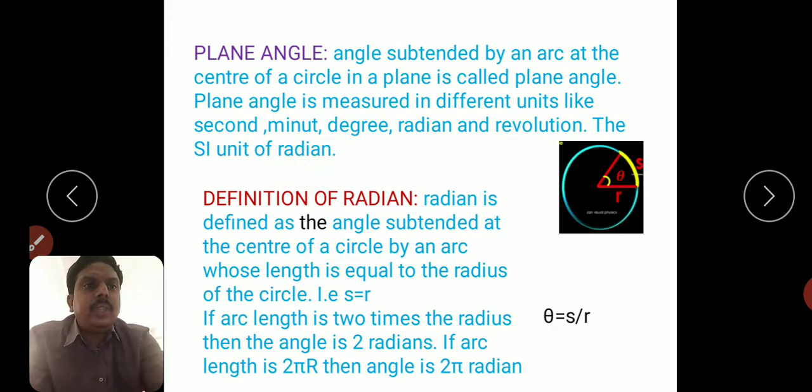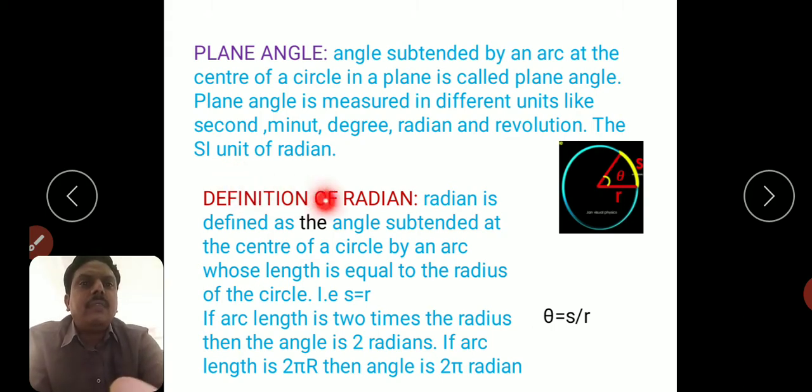So coming to the definition of radian. In the diagram, if the arc length S is equal to R, then the angle made by this arc at the center of the circle is said to be 1 radian. So here theta equals S by R. Here also S equals R. So theta equals 1, we say 1 radian.